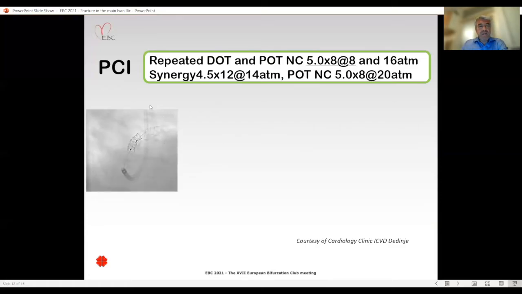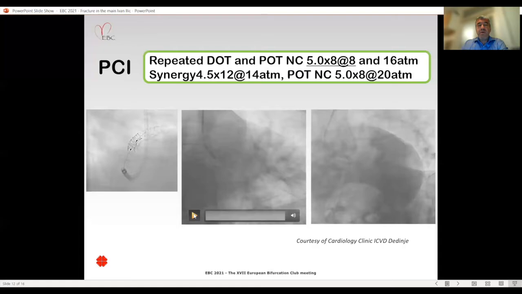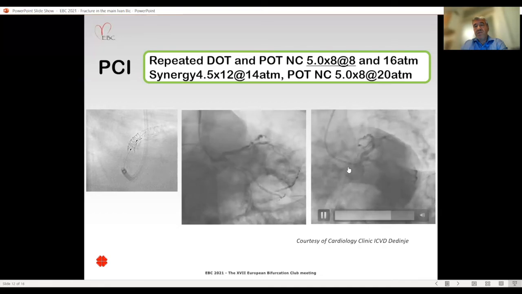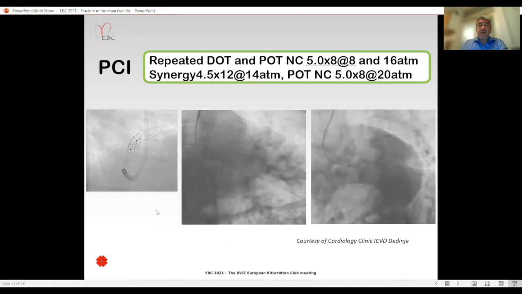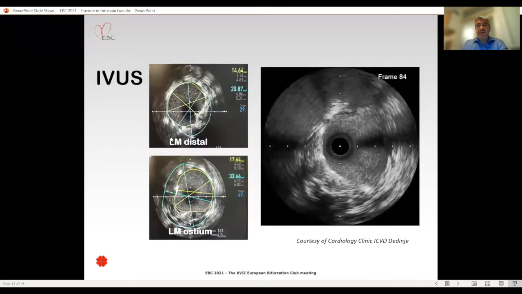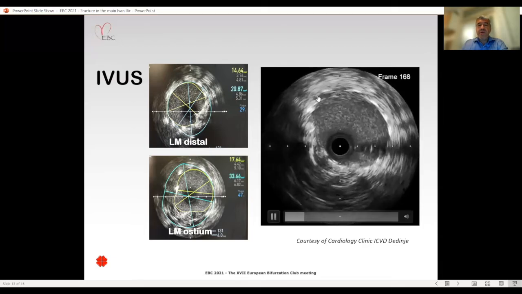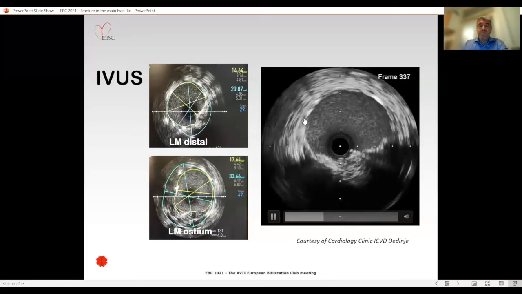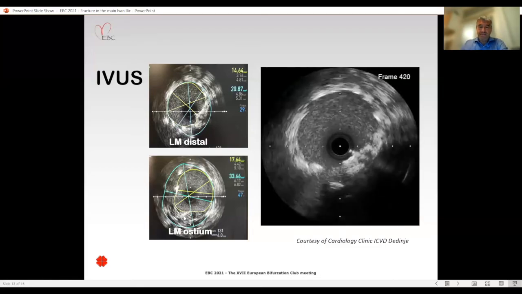We repeated stent imaging, and as you can see there is a well-expanded stent in the left main and LAD, and on the angio, the flow looks good and the expansion of the stent looks relatively okay. Also, in another projection, you can appreciate that the ostial segments of the circ and LAD are without significant stenosis. We repeated IVUS, the diameters and the cross-sectional area were greater, and you can see that there is an optimal, or I'd say adequate, expansion of the stent in the left main.